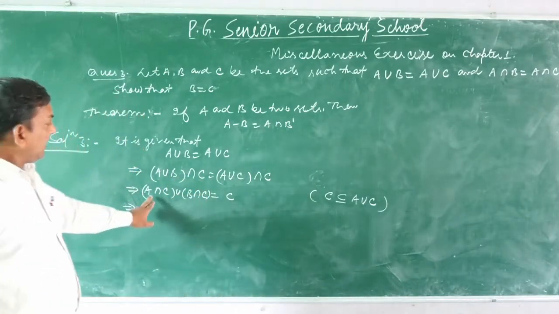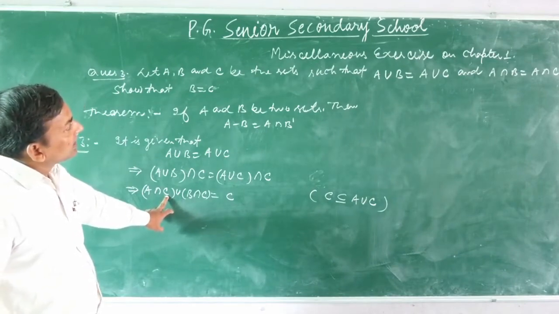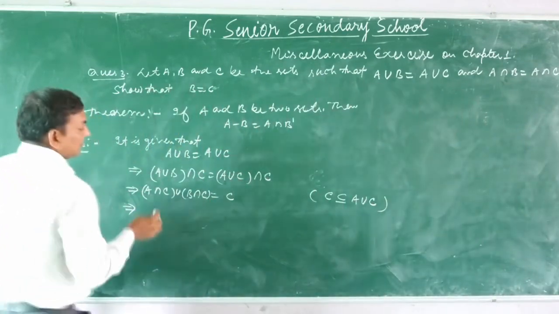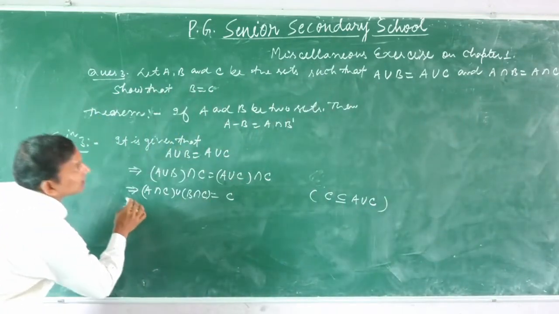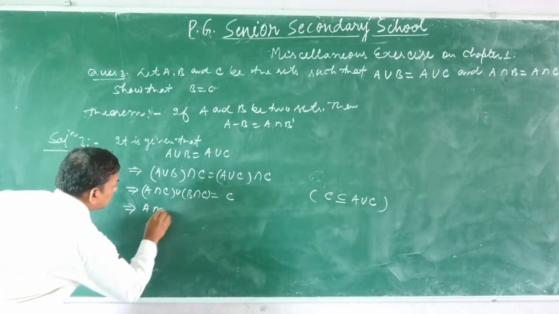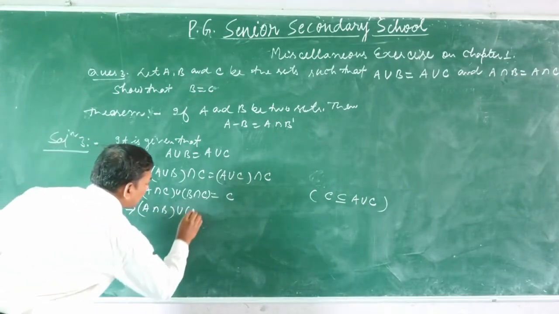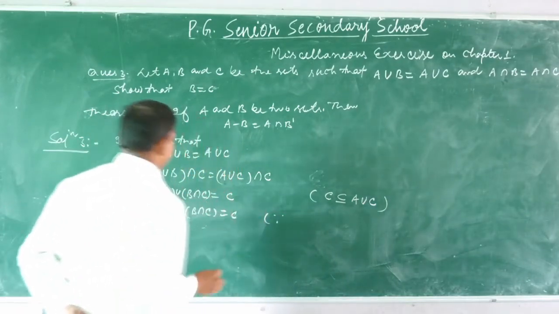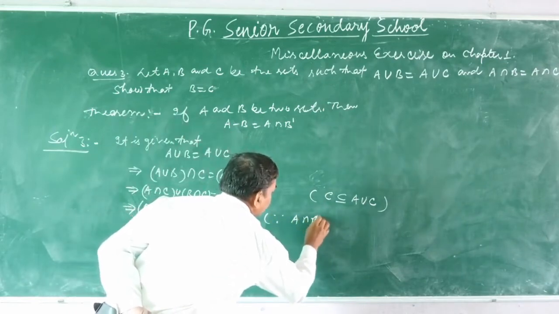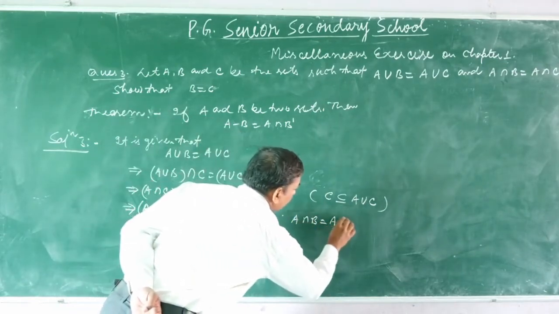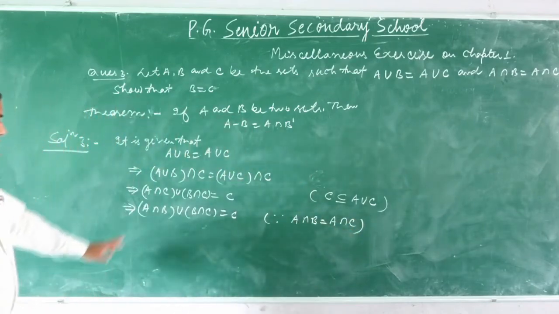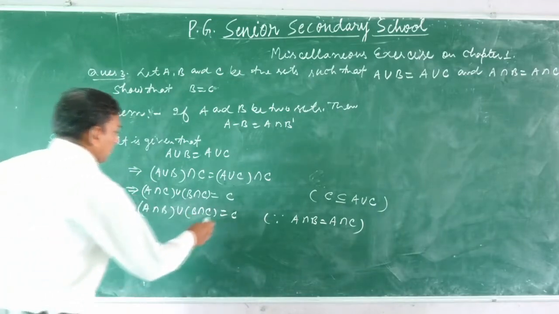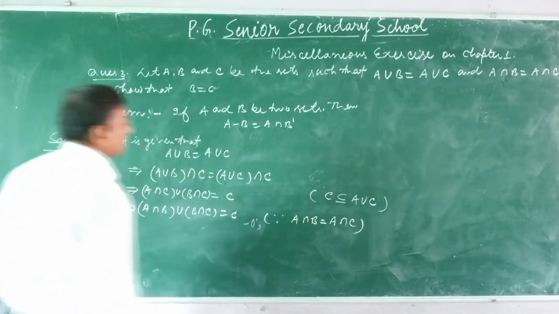Now A intersection C is given again, A intersection C is equal to A intersection B. In place of A intersection C, we write A intersection B. So (A intersection B) union (B intersection C) equals C. Since it is given that A intersection B equals A intersection C, this is the first argument.